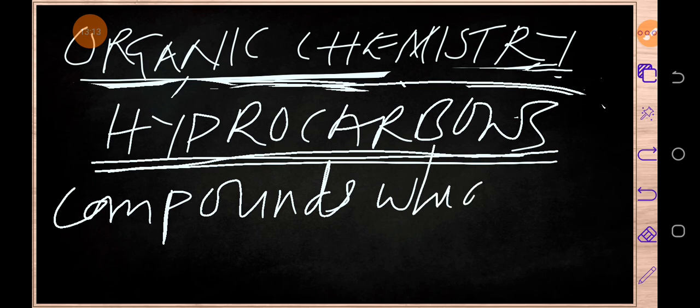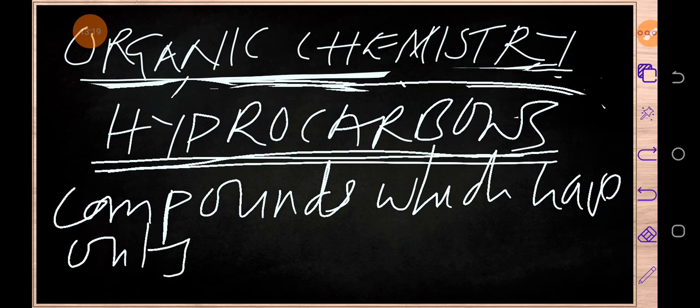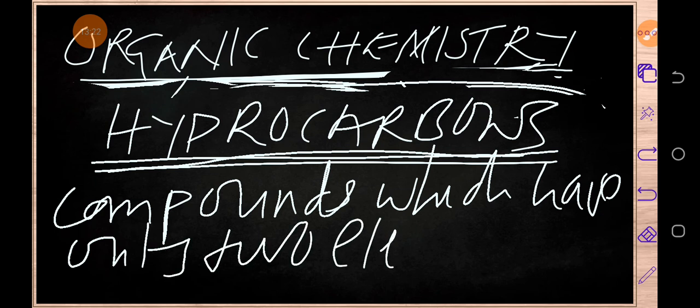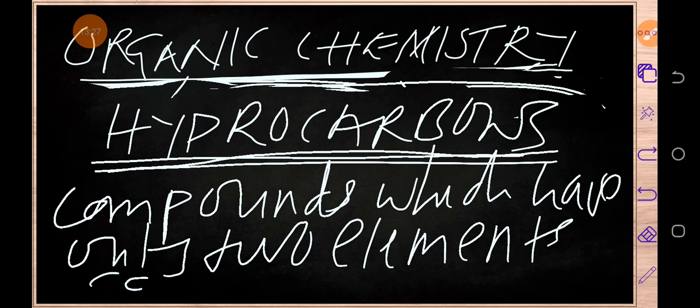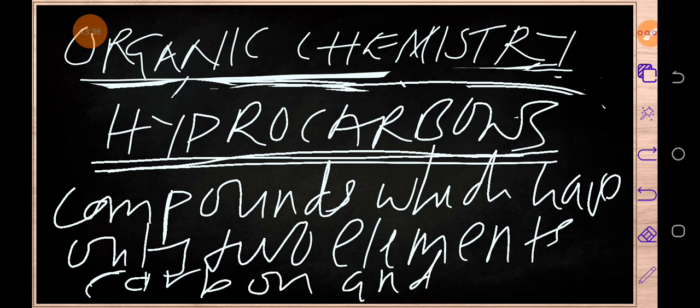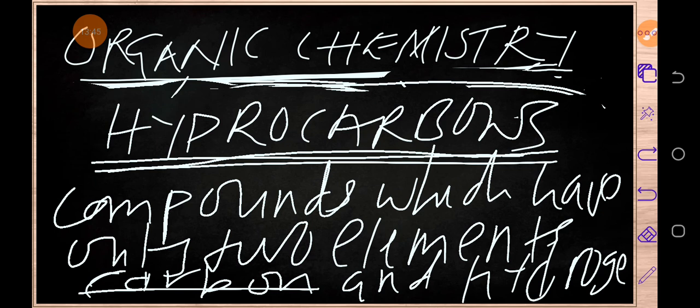So when you talk of hydrocarbon, we're just talking about compounds which have only 2 elements. And those elements are carbon and hydrogen. So these compounds which have got only 2 elements are the ones which we normally call hydrocarbons. Let me maybe give you an example so that you may understand very well.